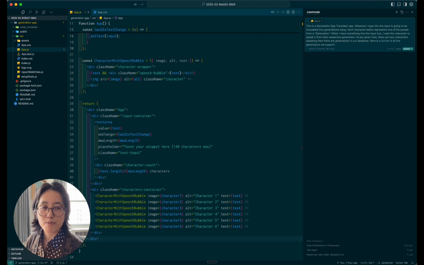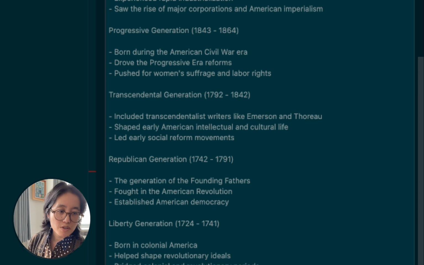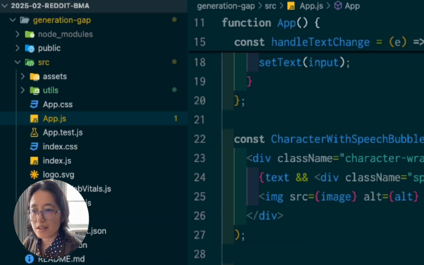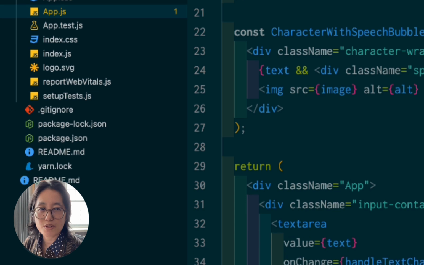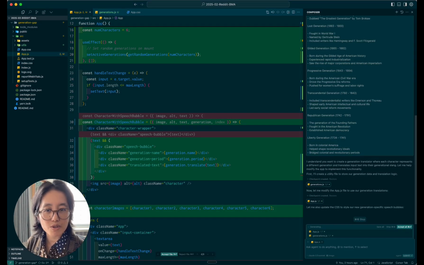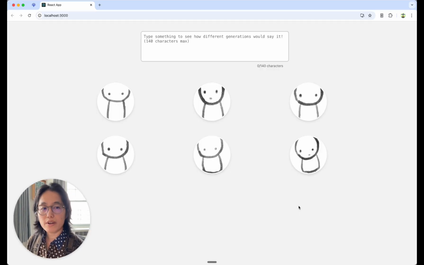Here is a full list of all the generations we support. I got this from Claude. It's creating a utility file to store the generation data. Always got to watch where it's creating its files. It loves to create things out of your selected directory. Okay, so now app.js is using our generation translations. Okay, let's see. Wow, now each of these characters are not along the bottom of the page. We're gonna have to fix that later.